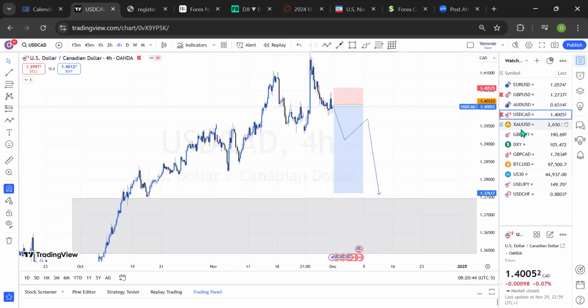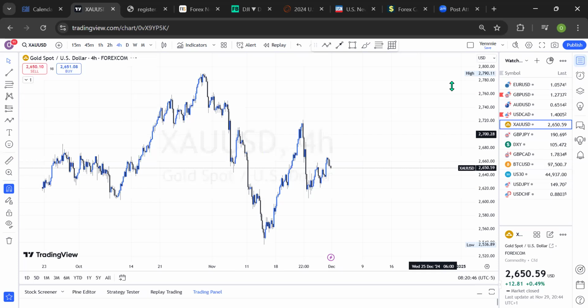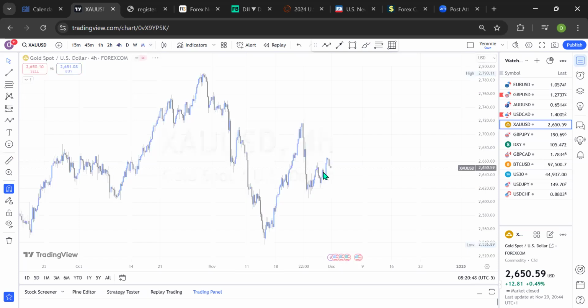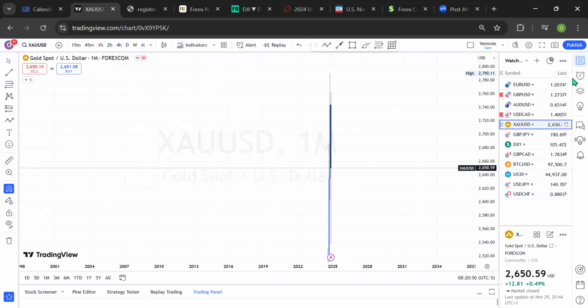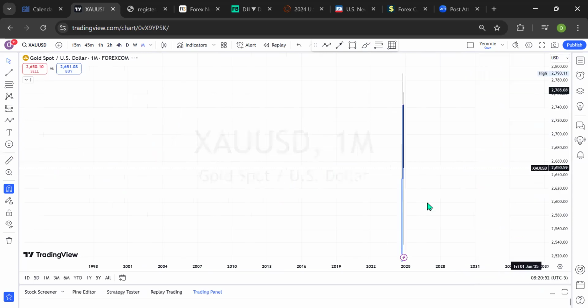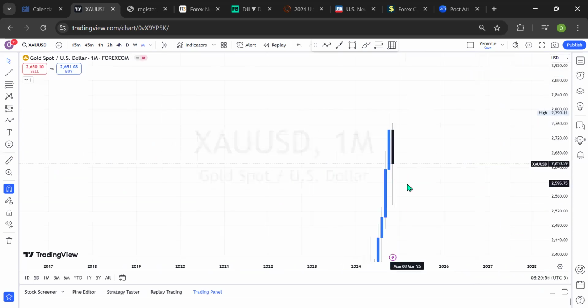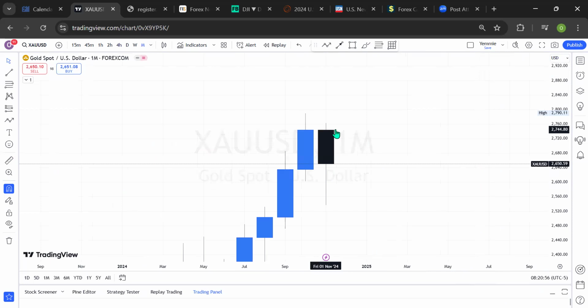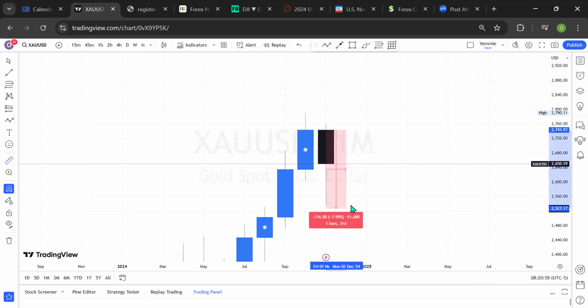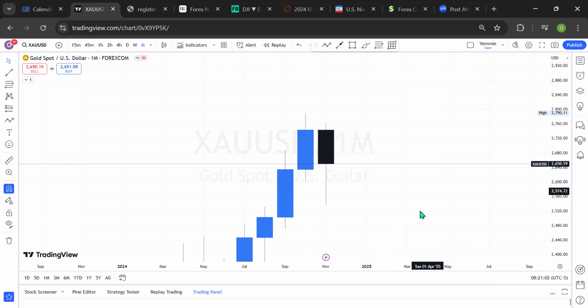And last but not the least, which is the gold. Gold has been a very good boy for some time. It's been bullish and bearish at the same time for the last month. And let's see what we have on the monthly outlook for gold. So last month happens to be a very massive bearish candle for gold, which delivered about 2,000 pips or more.